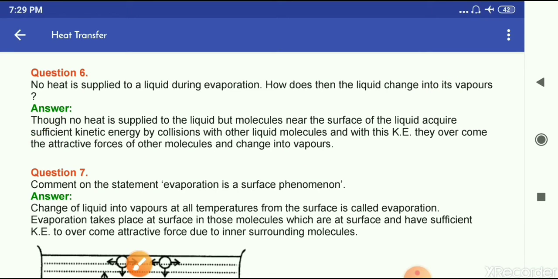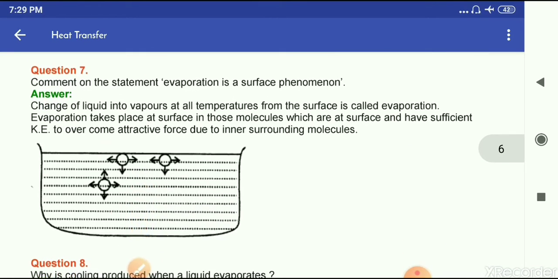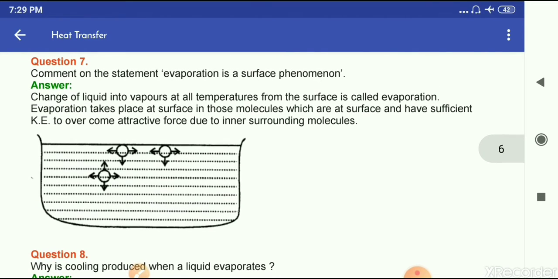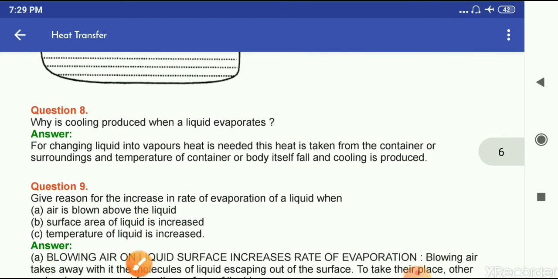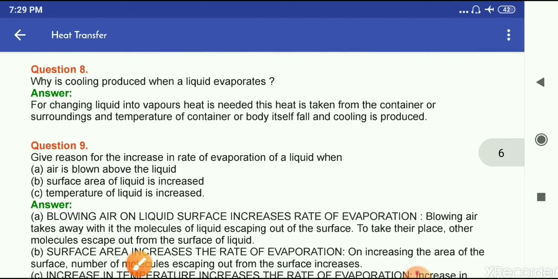Question number 7, comment on the statement: evaporation is a surface phenomenon. The change of liquid into vapor at all temperatures from the surface is called evaporation. Evaporation takes place at the surface, in those molecules which are at the surface and have sufficient kinetic energy to overcome the attractive force due to the inner surrounding molecules. This is the diagram.